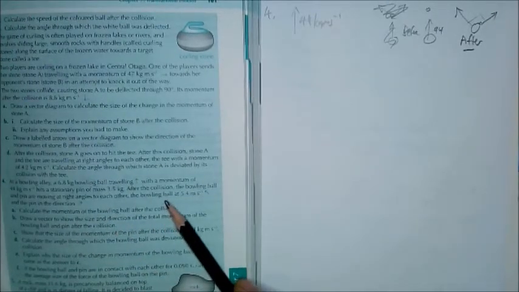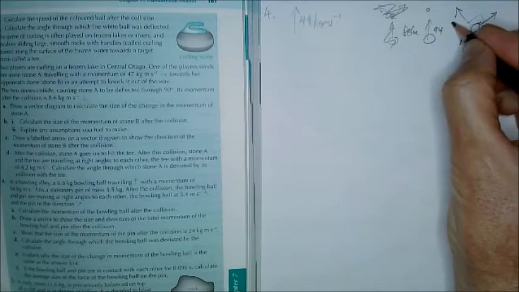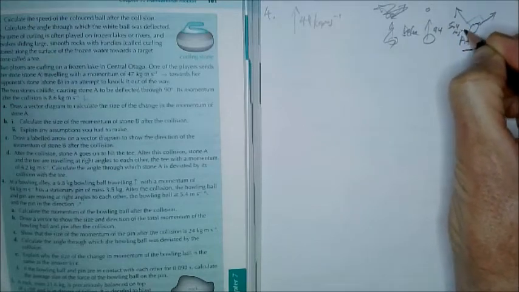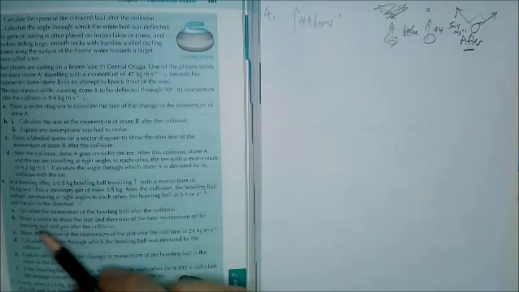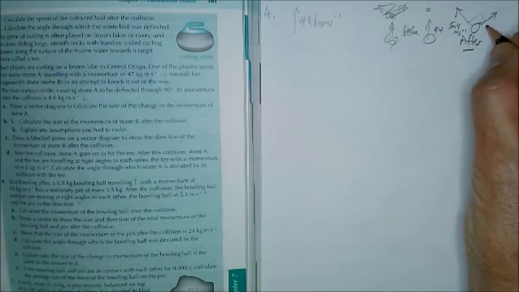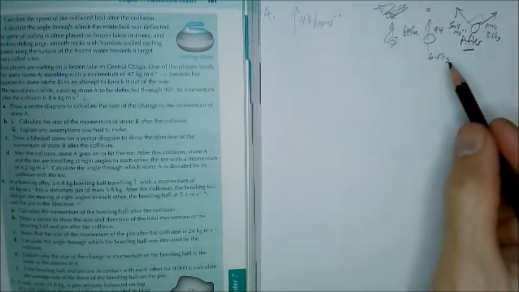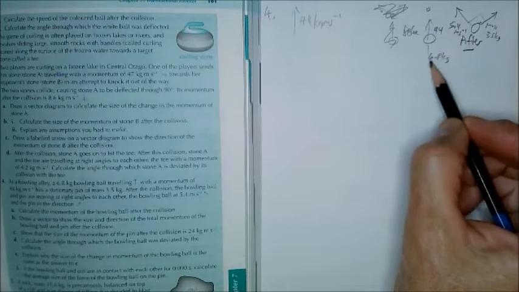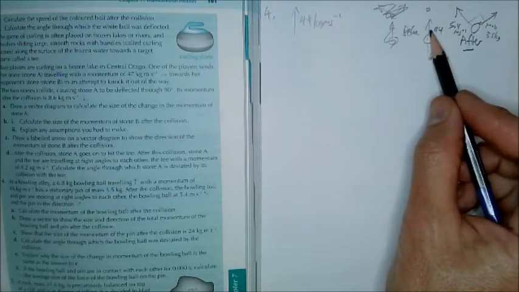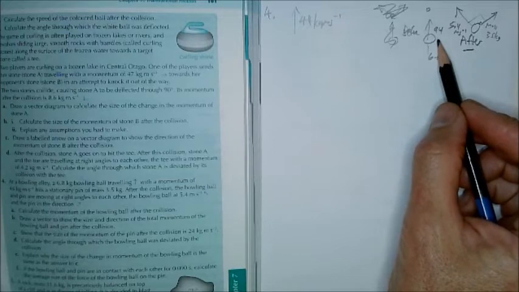The bowling ball at 5.4 meters per second. And this way, yep, and the pin in that direction. And the pin weighs, rather has a mass of 3.5 kilograms. So they're giving you kind of oddball collections of information now. 6.8 kgs. So you can work out a range of different things from this. I see we've got a momentum and a mass of this one, so we have a velocity, but we don't really need that at the moment.